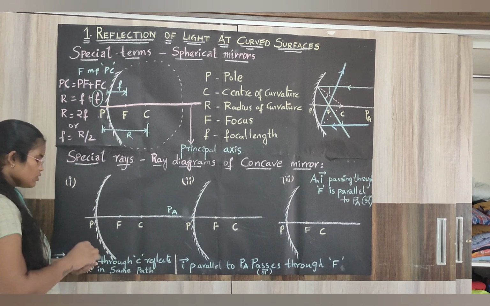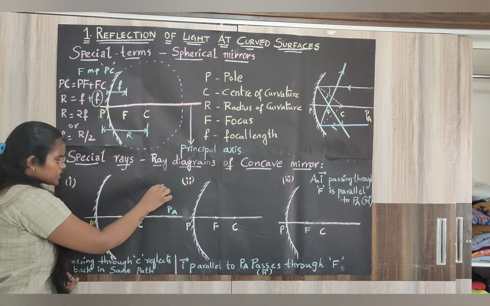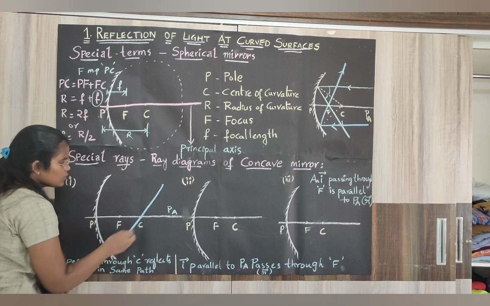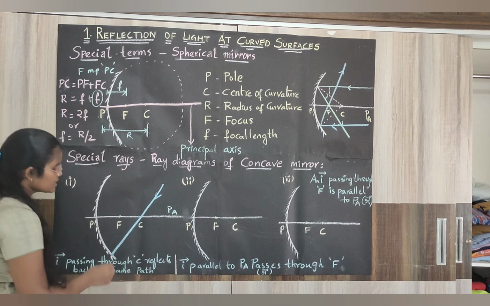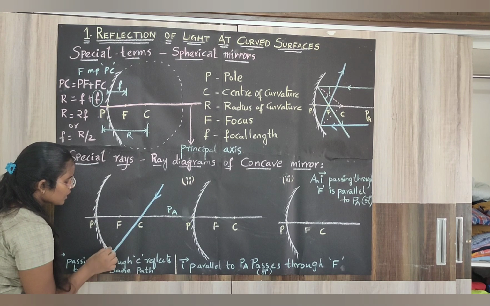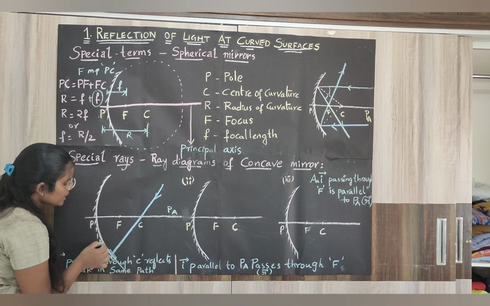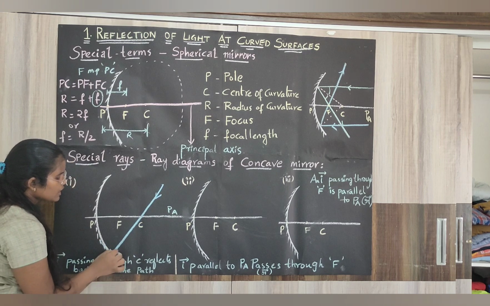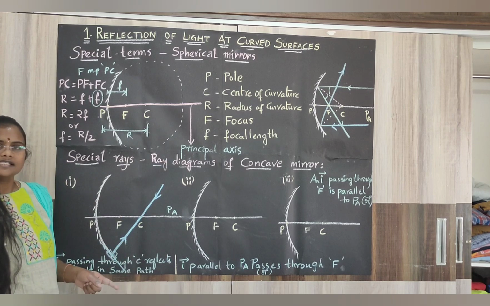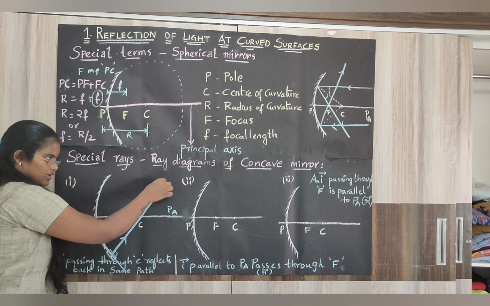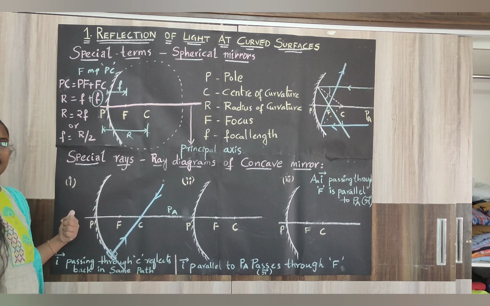Yes or no? Yes. So any incident ray which passes through the center of curvature, at this point this mirror will act like a plane mirror. So if I draw a tangent over here, the ray is perpendicular and makes 0 degrees angle and reflects back in the same path. So any ray which passes through the center of curvature will reflect back in the same path. So this is the first case.